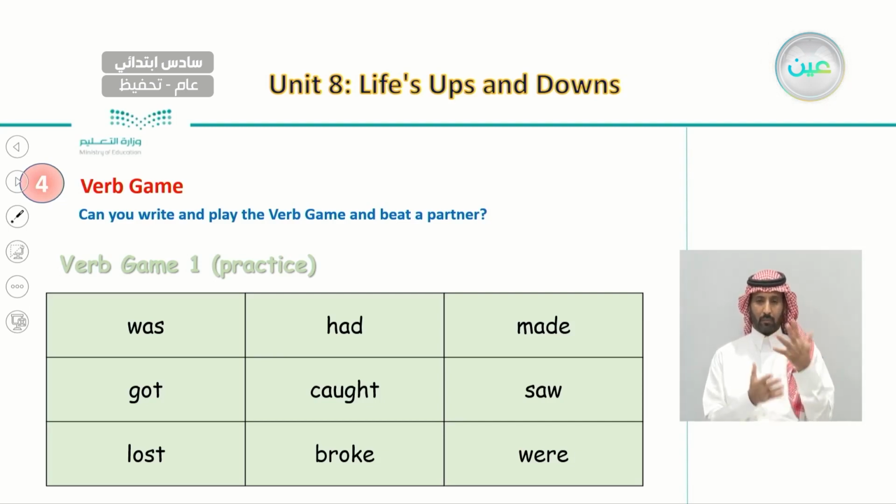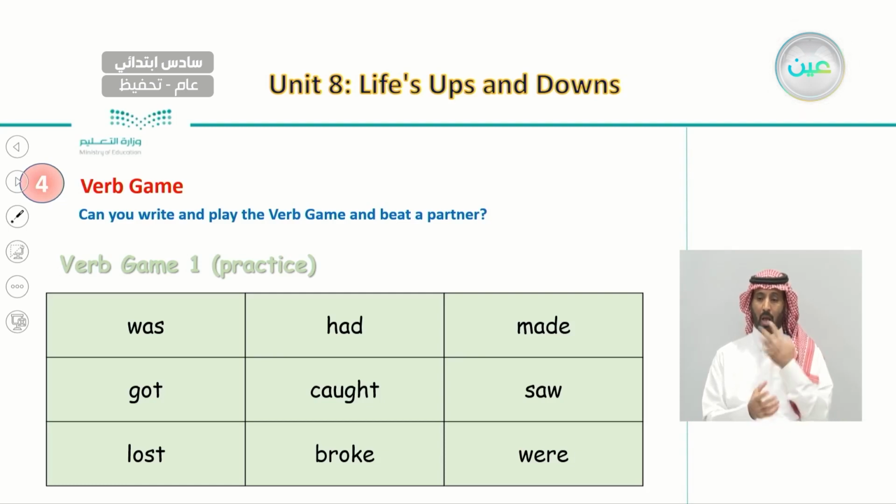So these are the verbs, and now it is our turn to first listen to the teacher. Listen to me carefully and underline the verbs that you heard. So let's begin. Now in verb game 1, we're going to listen to the sentences the teacher is about to say. So let's start now by listening to the teacher.